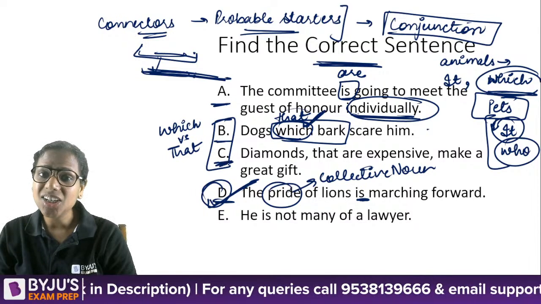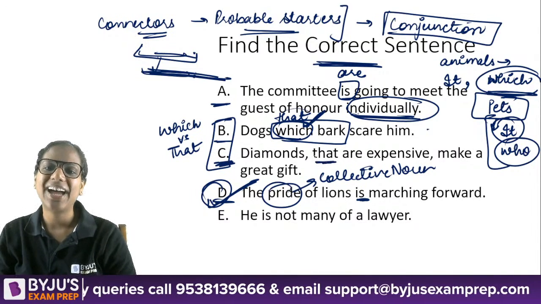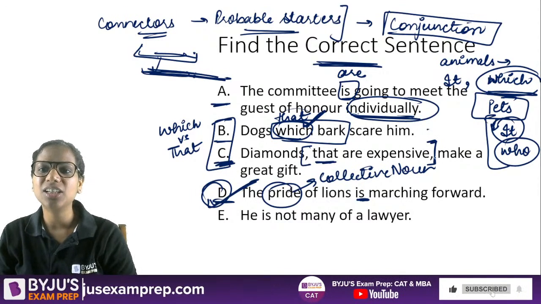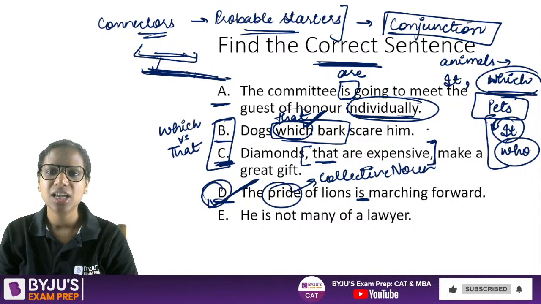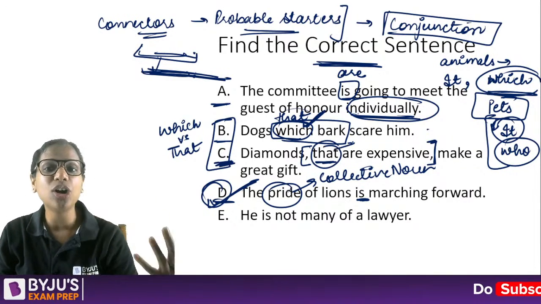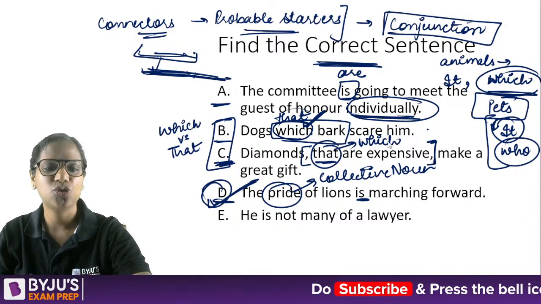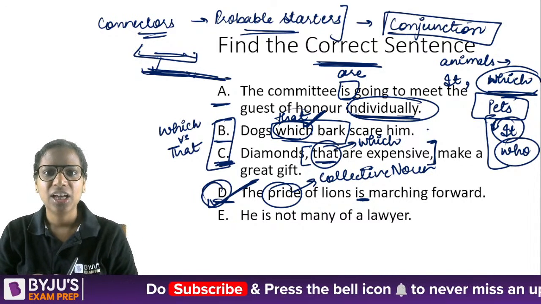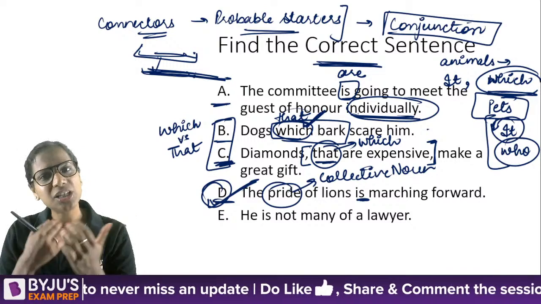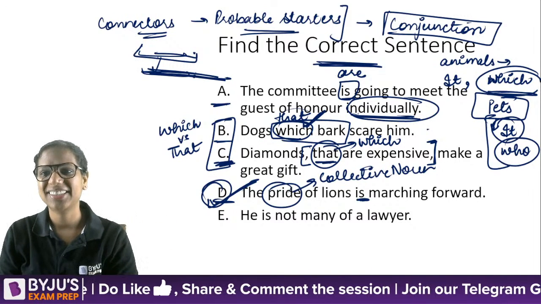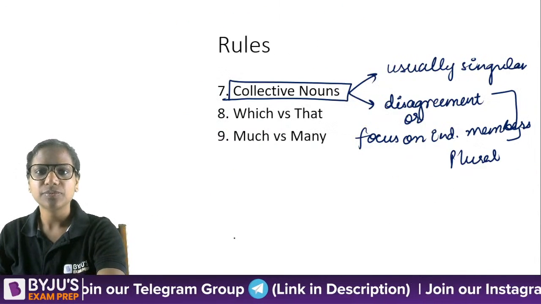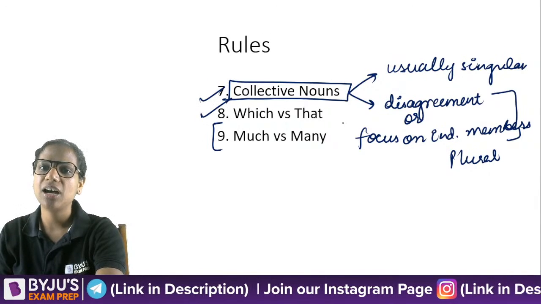Okay. Here it is absolutely wrong to write that within these additive commas, within these parenthetical commas. These parenthetical commas mean parenthesis, matlab brackets. These parenthetical commas means कि information है ही additional. तो जब वो है ही additional, तो you cannot write that at all. It has to be which. Right? I hope this makes sense to you. The moment you see these two commas, any information enclosed in these two commas means it's additional information. It has to use which. Right? So, I hope which versus that is clear to you. Yes, yes. Any query, ask?